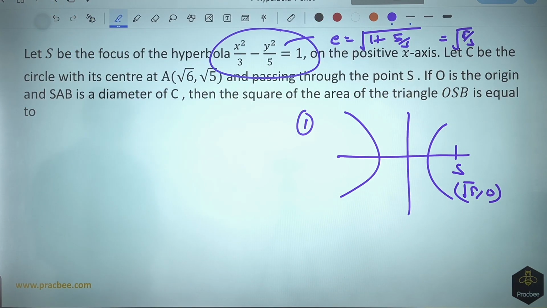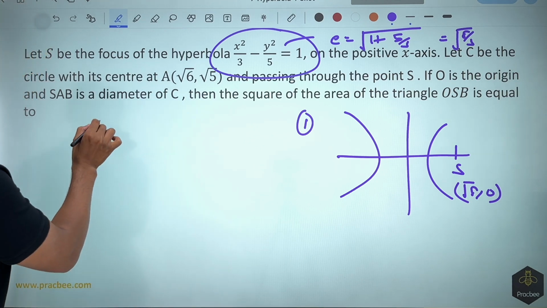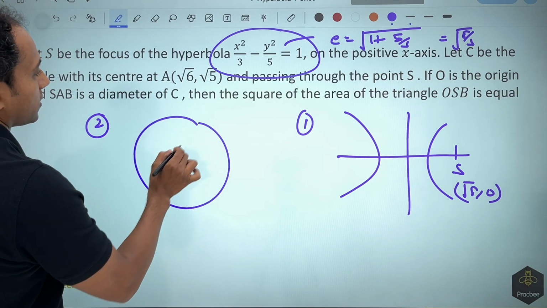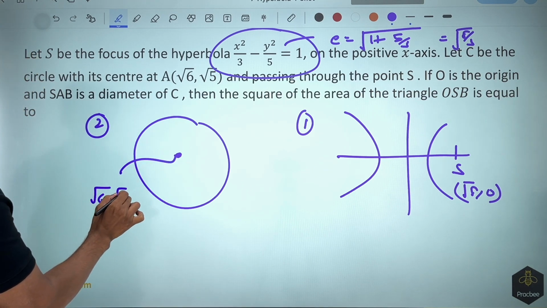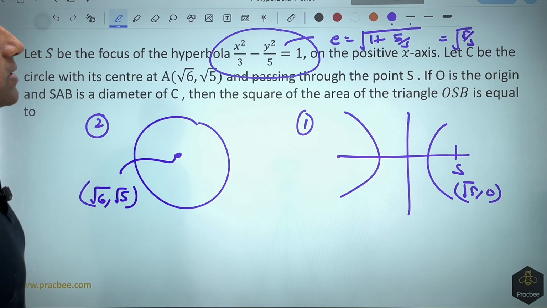Let C be the circle with its center at (a, √6). So let us go into this circle now. The center of the circle that they have given to us is nothing but (√6, √5), and it passes through the point S.